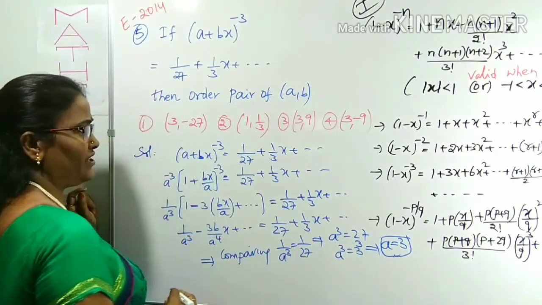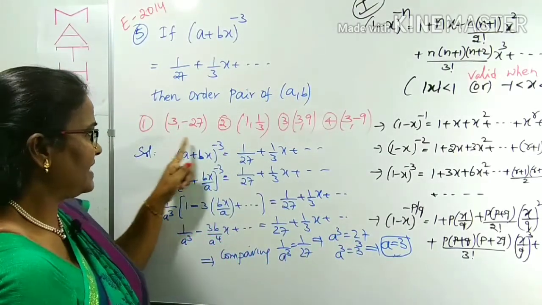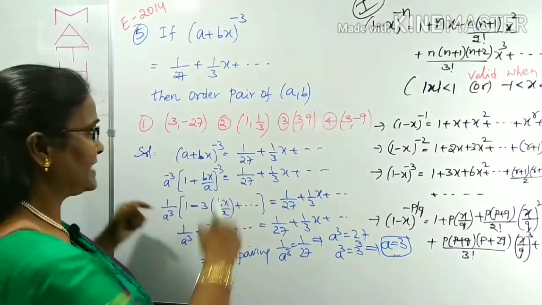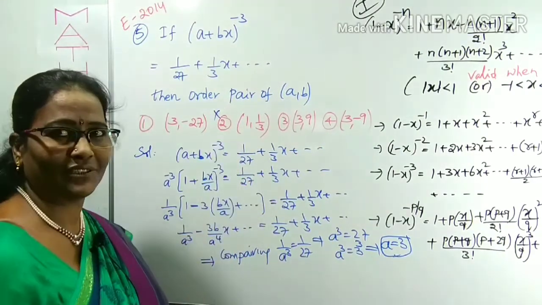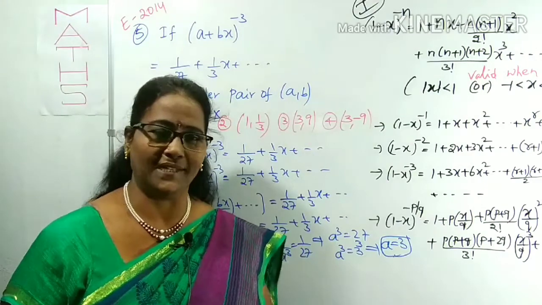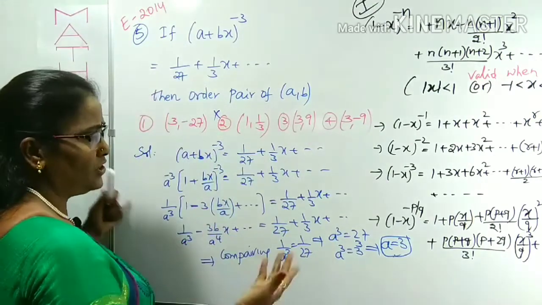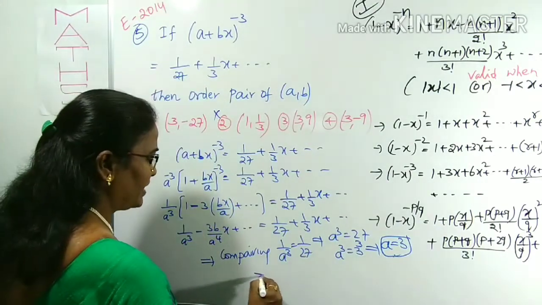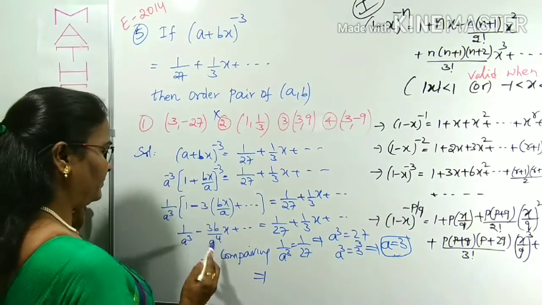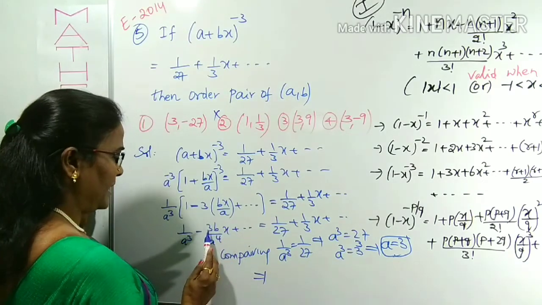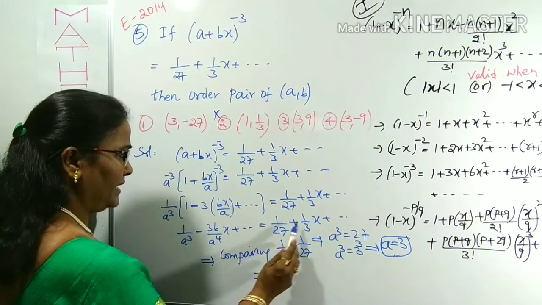A is equal to 3, which option? A is equal to 3 is there in 3 options, except this one, which means it is not at all correct. You have to compulsorily find B also, because there is a repetition in the options. To find out B, what is the next term we have to compare? Yes, the x coefficient: minus 3b by A power 4 is 1 by 3.